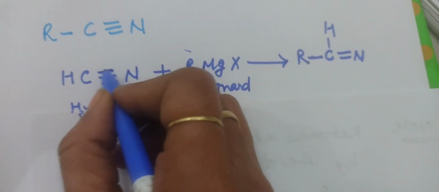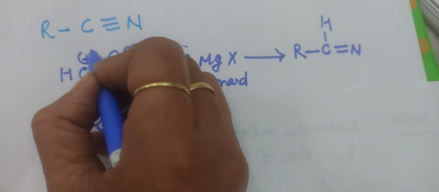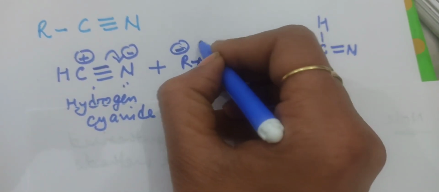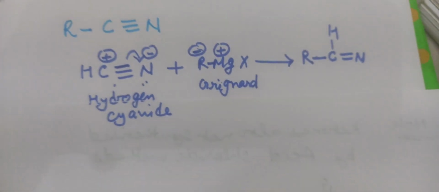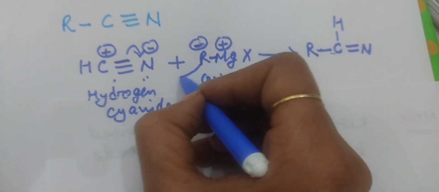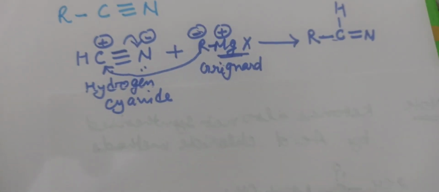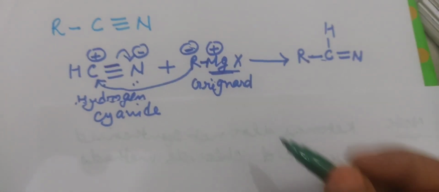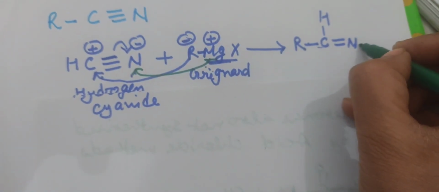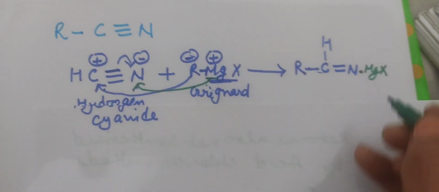One pi bond of this group breaks; we find a negative part on nitrogen and carbon will be positive. In the Grignard reagent, carbon acts as the negative part and Mg is the metal positive part. So we get an intermediate in which R, the negatively charged part, attaches to the carbon, and the positive magnesium halide goes to the negative nitrogen, forming RCH=N-MgX. This is an intermediate.